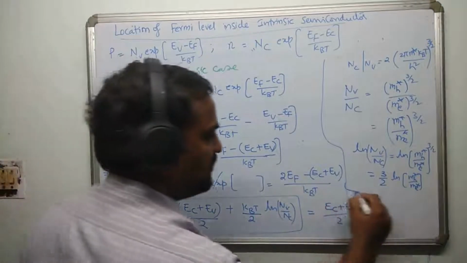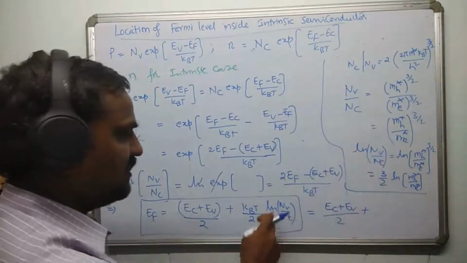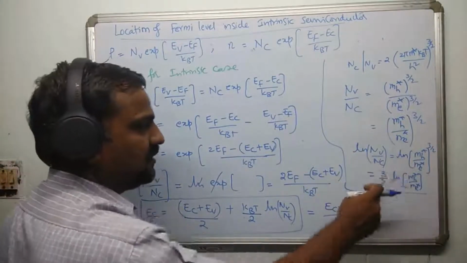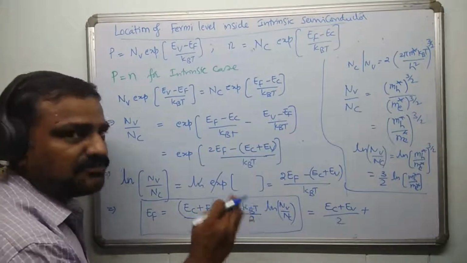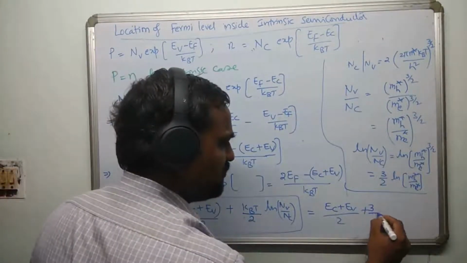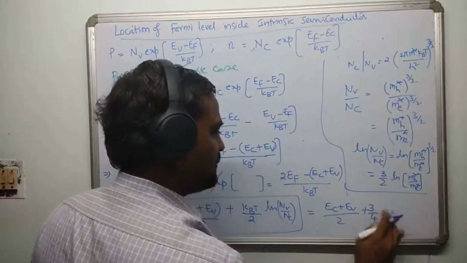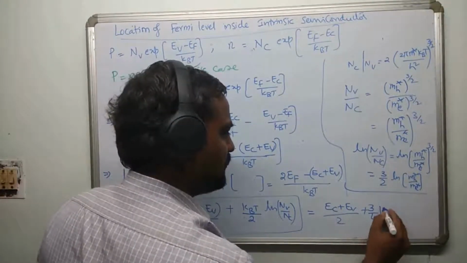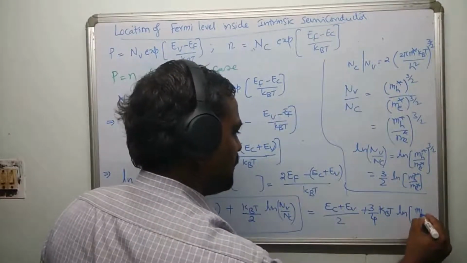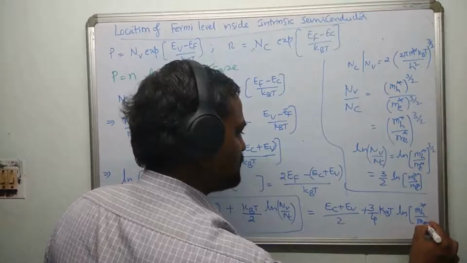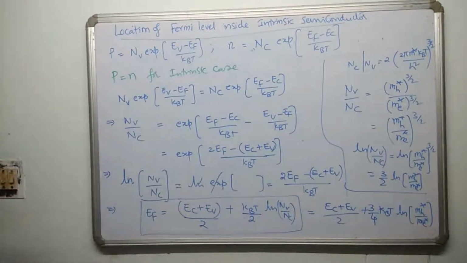So if I put this here directly, in place of ln of Nv by Nc, I can write this 3 by 2 of this term. As it is 3 by 2 and there is already half kBT, this is going to be total 3 by 4. So this is going to be 3 by 4 kBT into ln of mh star divided by me star. So this is the location of the Fermi level inside an intrinsic semiconductor.